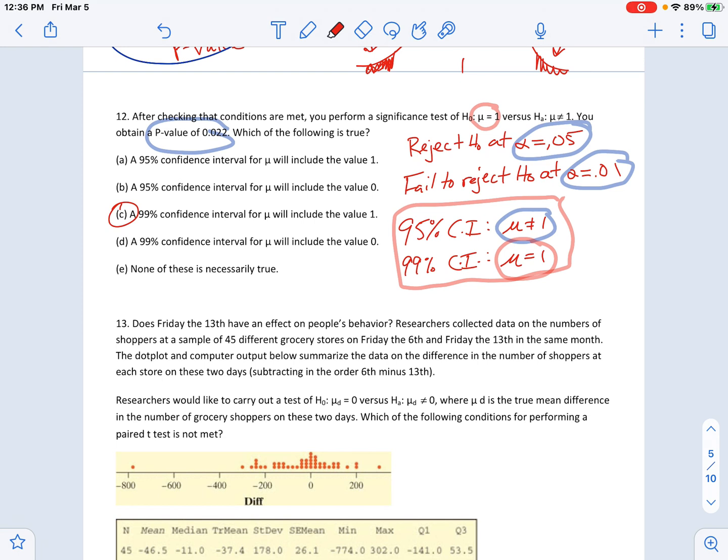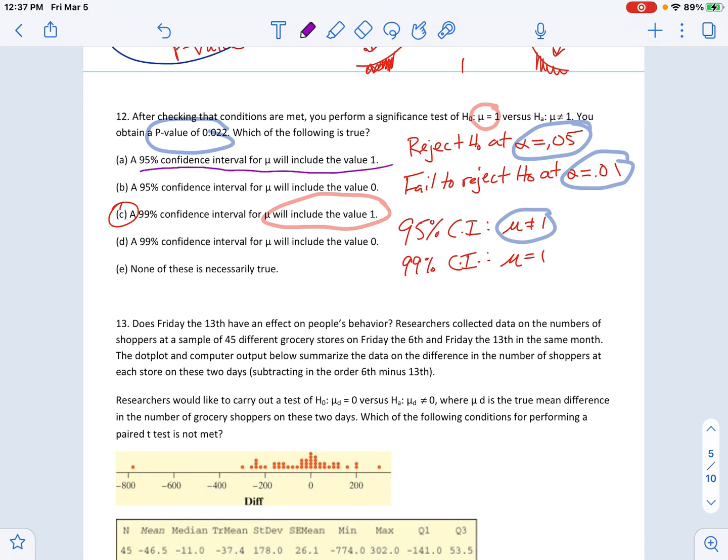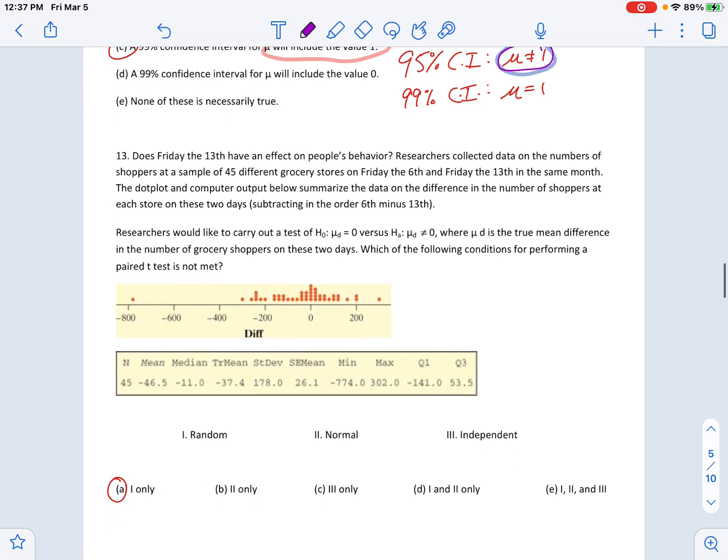And the only answer that makes sense there is C, because that is our 99% confidence interval that does include 1, because 1 is a possibility there. Okay, we didn't reject that. This one, A, is the other one that maybe you could kind of think about. But 95% should not include 1 because we said not equals, because we rejected, and down the line. Okay? It's tricky. Definitely tricky. Makes you think.